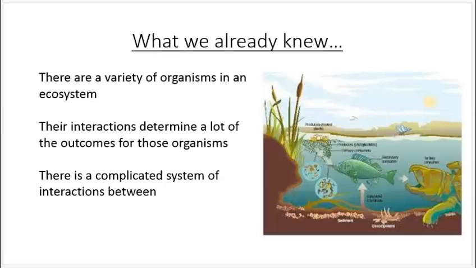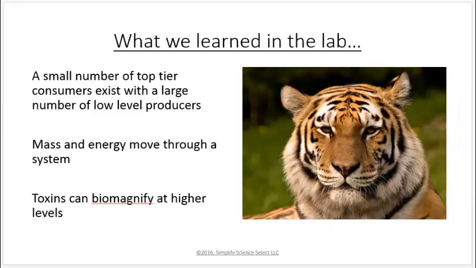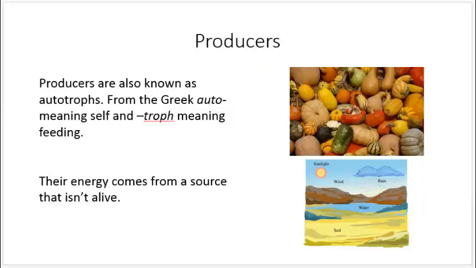What we already know: there is a variety of organisms in an ecosystem, interactions determine a lot of the outcomes, and it's a complicated system of interactions between them. We learned in the lab that a small number of top-tier consumers exist with a large number of low-level producers. Mass and energy move through a system, and toxins can biomagnify.